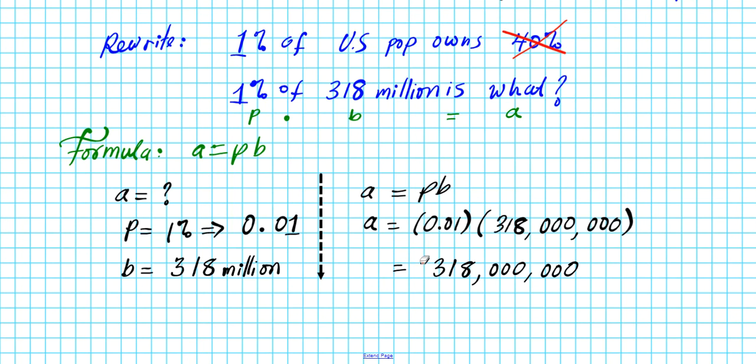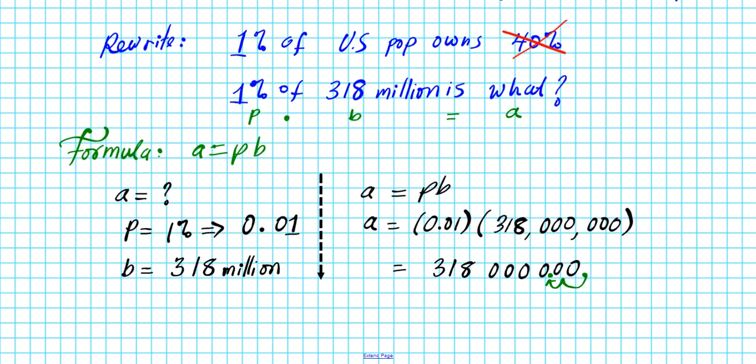Let me delete the commas. Since one of our factors has 2 digits to the right of the decimal point, that means we have to adjust our final product. So here we are going to move the decimal point 2 places to the left. 1, 2. Bam. Just like that.